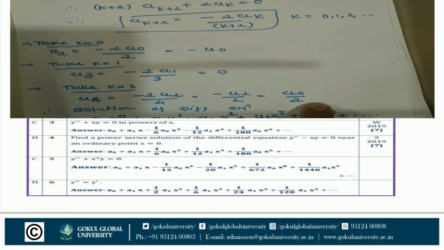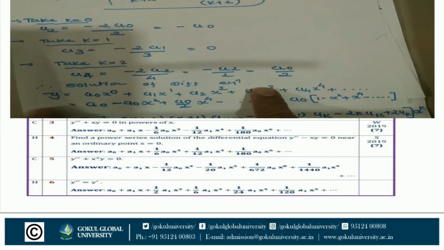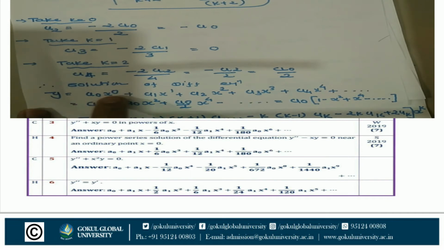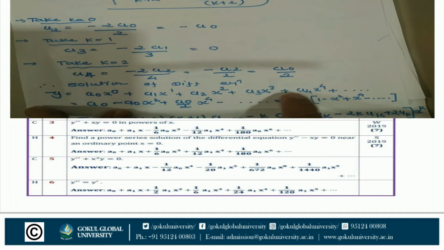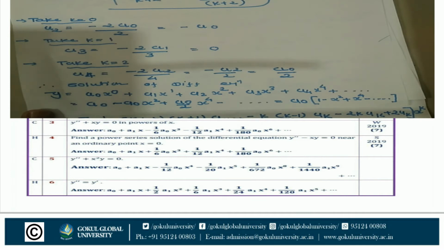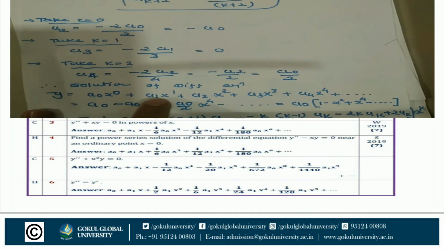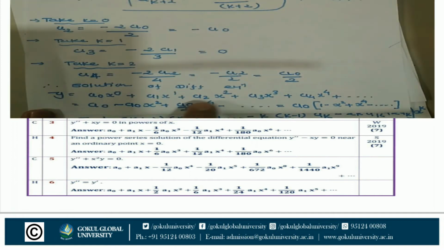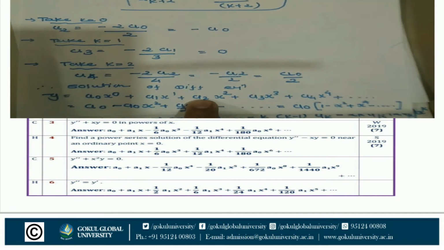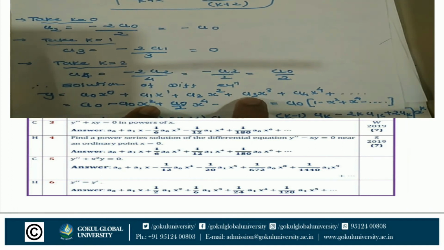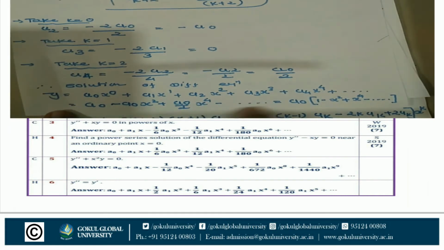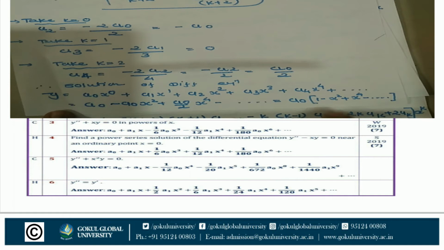So a4 is equal to a0 by 2. The solution of the differential equation is y is equal to a0 x0 plus a1 x1 plus a2 x square plus a3 x cube plus a4 x raised to 4 plus so on. Put the values of a0, a1, a2, a3. The value of a1 is equal to 0, a2 is equal to minus a0, so minus a0 x square, a3 is equal to 0, a4 is equal to a0 by 2 x raised to 4. So y is equal to a0 common (1 minus x square plus x raised to 4 by 2) and so on.